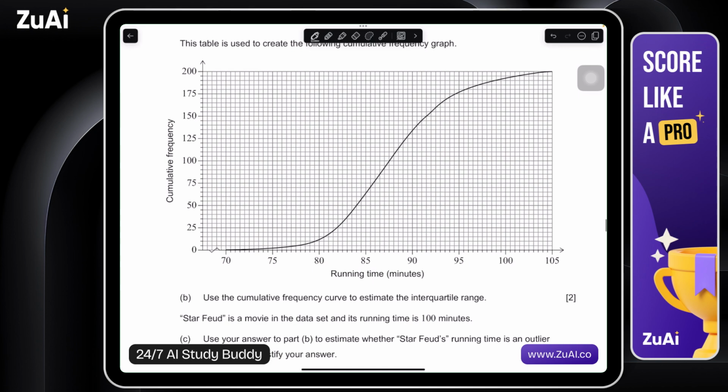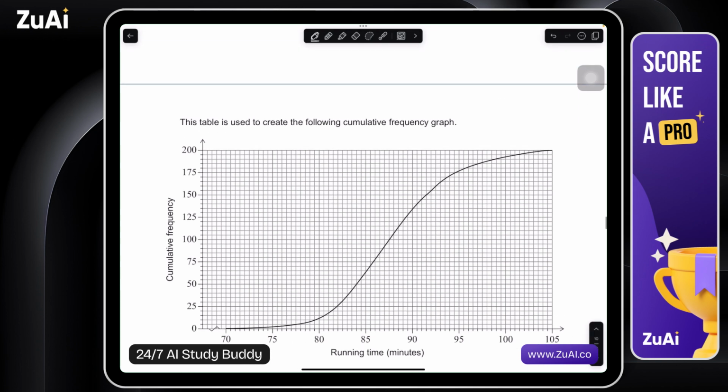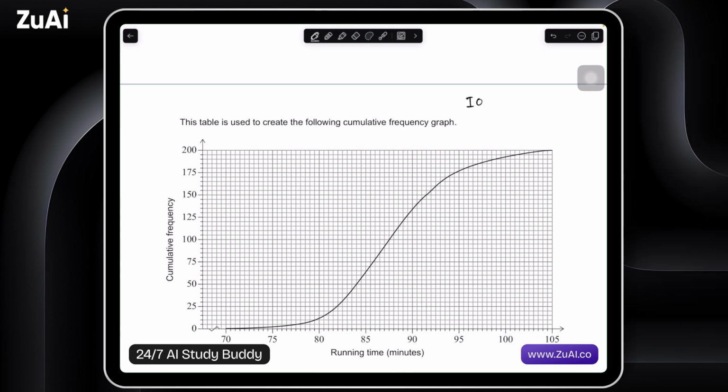Okay, so interquartile range, I believe this is actually given to you in your formula booklet. Interquartile range, IQR, is equal to Q3 minus Q1. So if we have, let's say, a box and whisker plot, for example, this is often where they're presented. Then we have, let's say, the median right here, and then the whiskers all the way to the max, and then the min. The IQR is the distance from Q1 to Q3. This is our interquartile range.